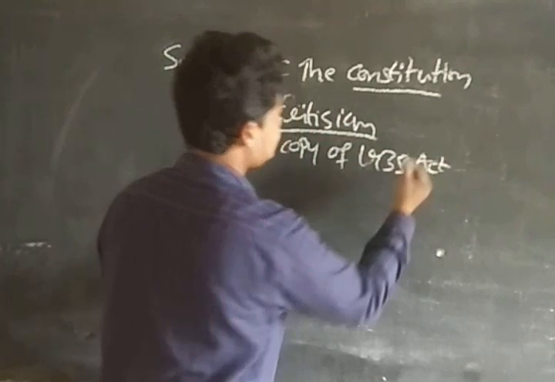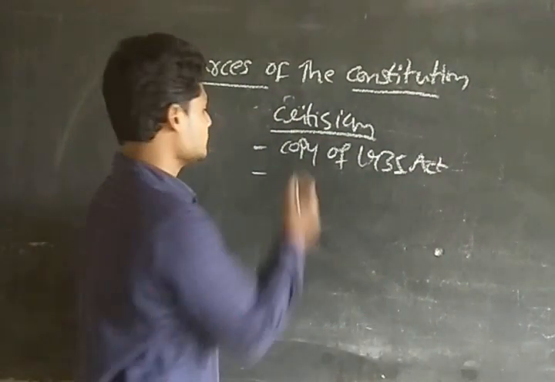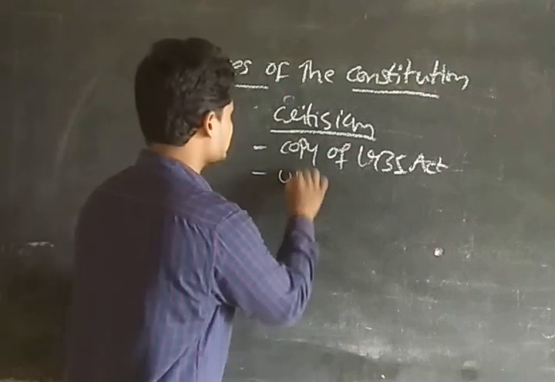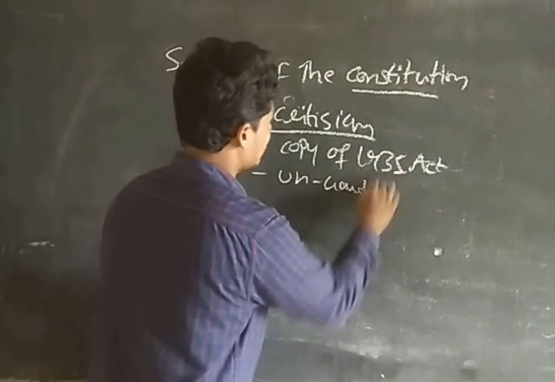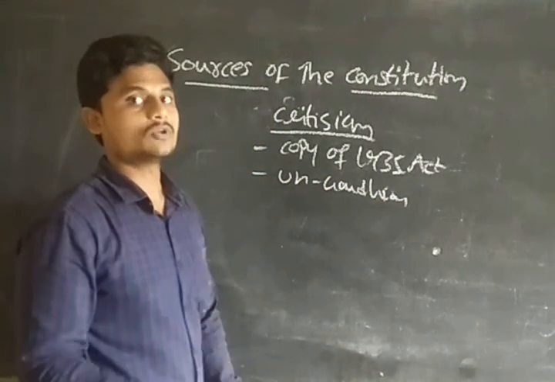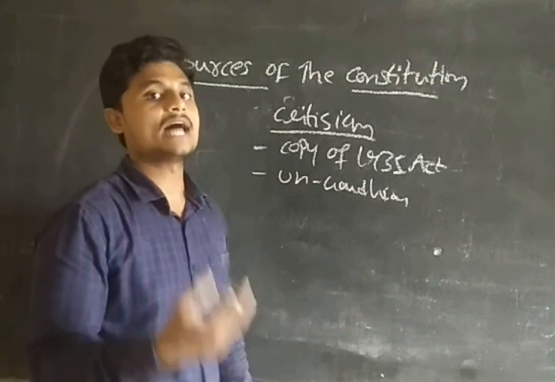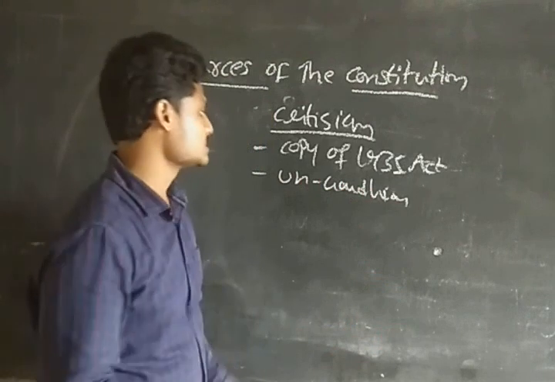Many provisions suggest that it is a copy of the 1935 Act. Okay, guys. And after that we say it is un-Gandhian. The constitution has been framed without the Gandhian principles.